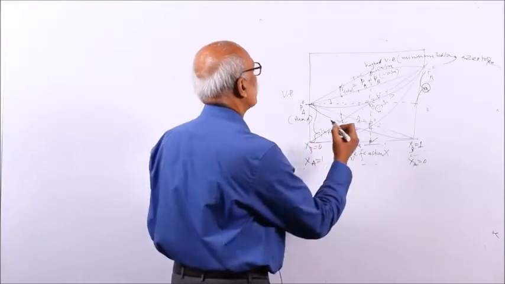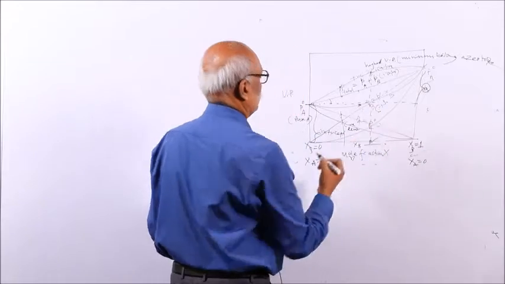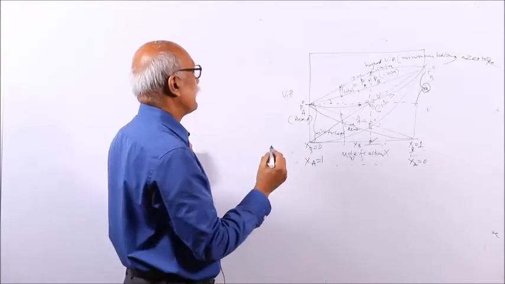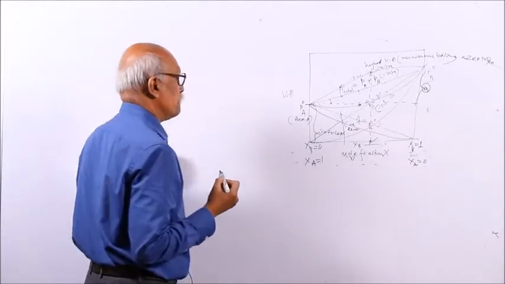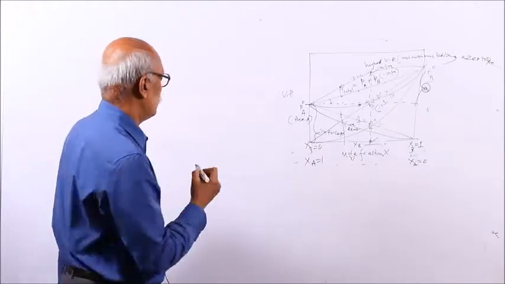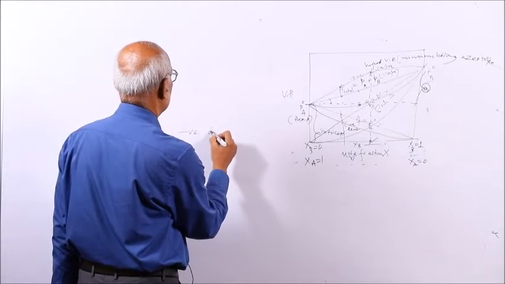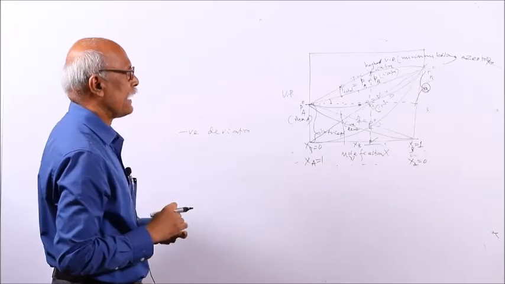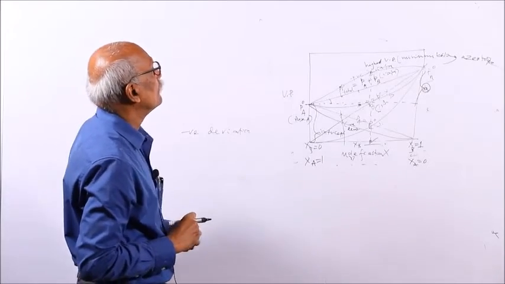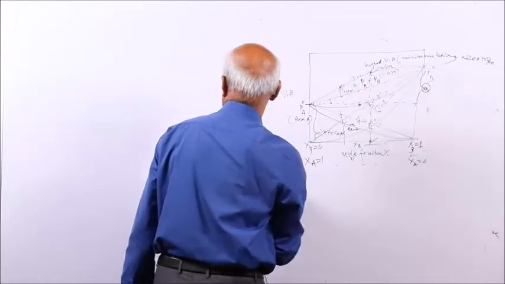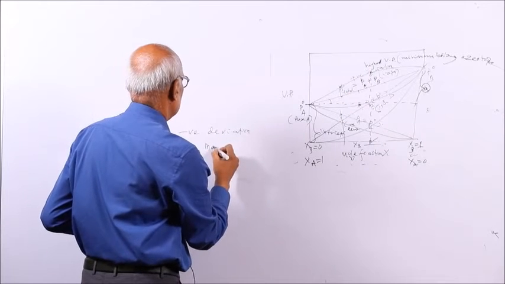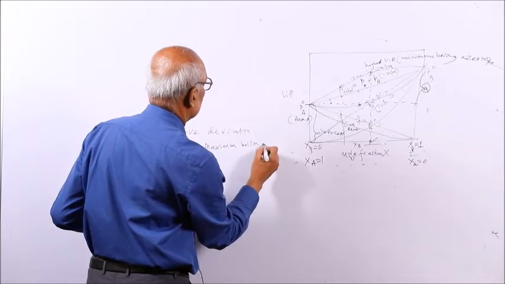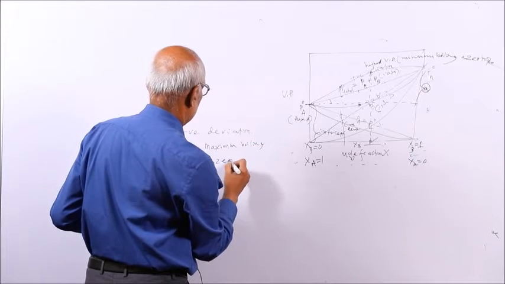Negative deviation has minimum vapor pressure, and that will give you a maximum boiling azeotrope. As the vapor pressure is less, there will be a higher boiling point. So this is called a maximum boiling azeotrope.